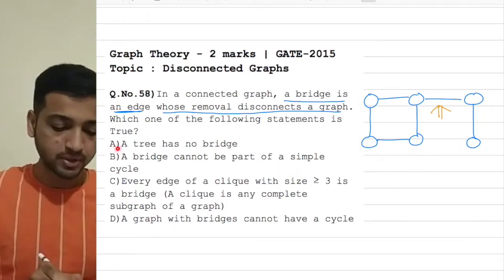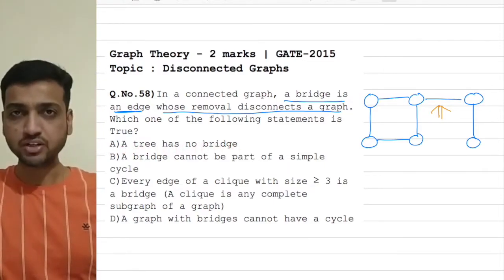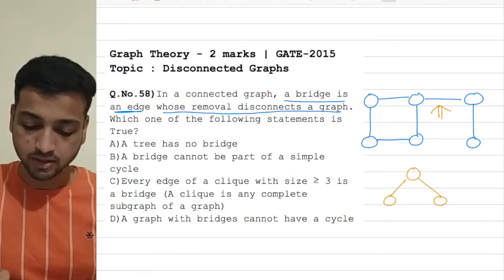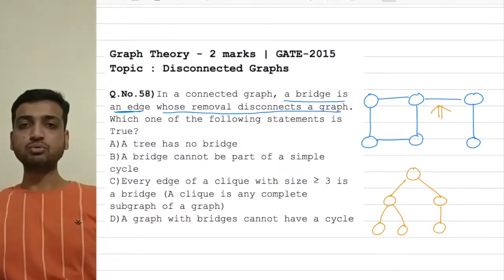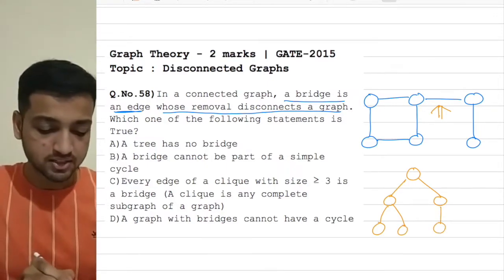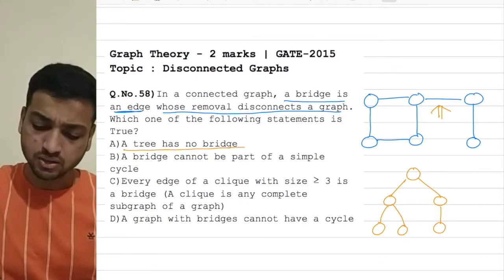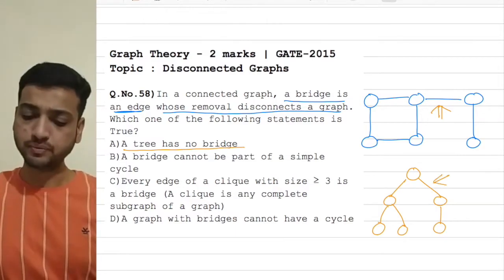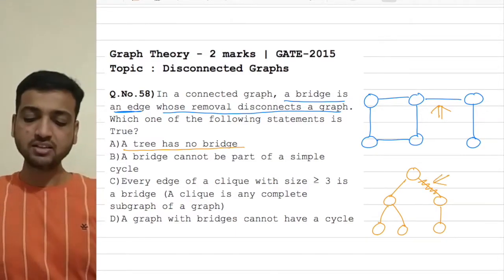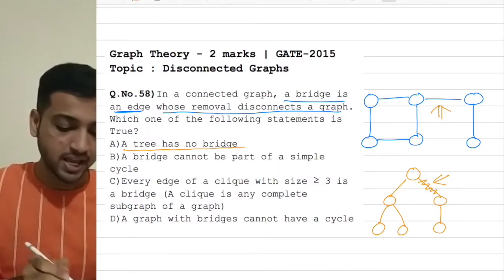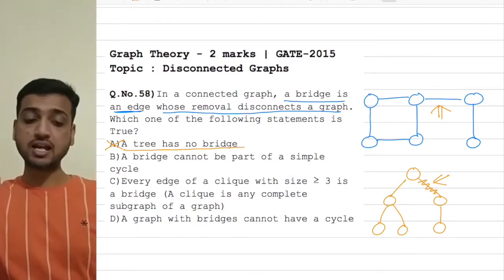Option number A, a tree has no bridge. Now let's draw a tree to understand this statement. Let's say this is my tree, a random tree of random nodes and random edges. Now it says that a tree has no bridge. This statement is clearly false because this edge is a valid bridge. If I remove this edge, then the tree also gets disconnected, which is the definition of bridge. So statement number A is false. A tree definitely has a bridge.